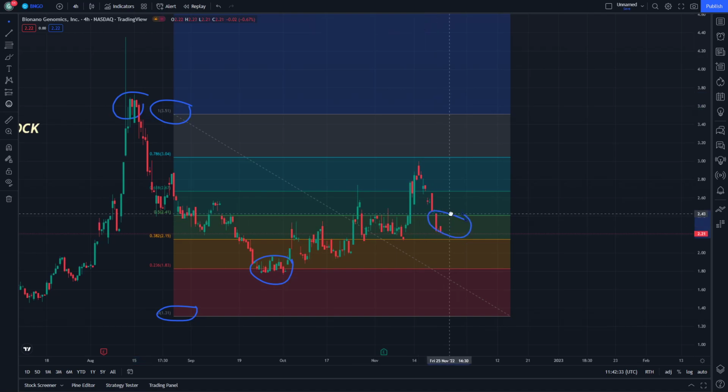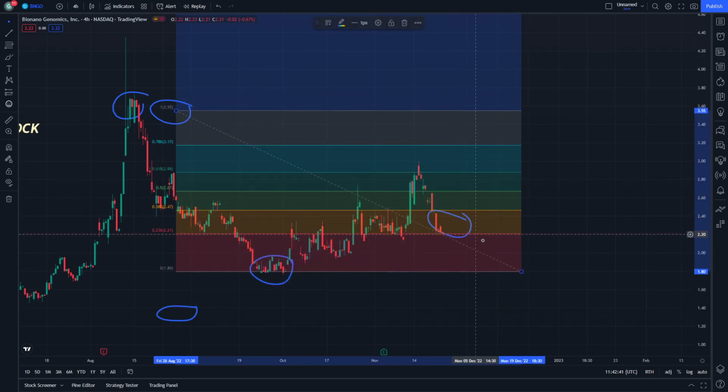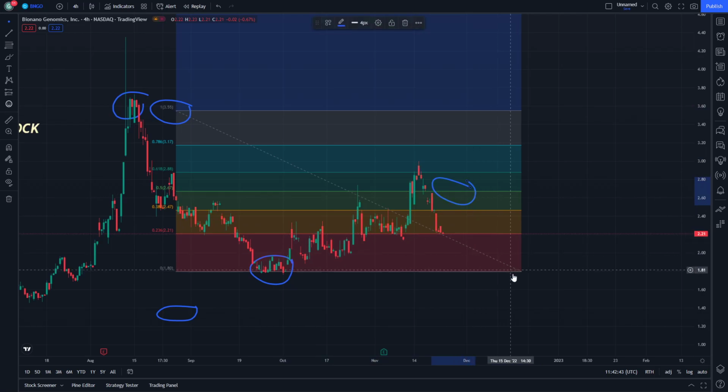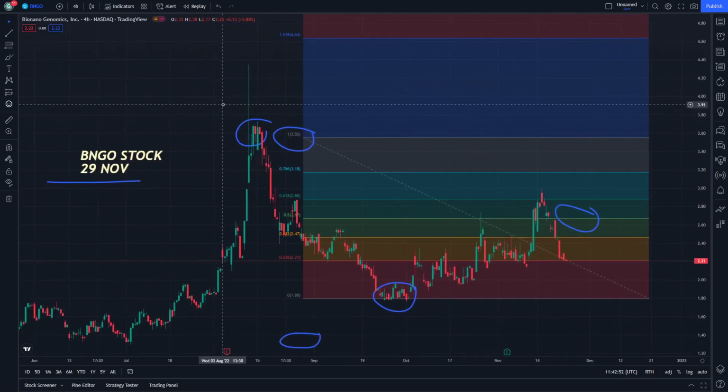since we see that it's going to be on 0.5. Maybe if we put it on our level, it's going to be this middle process. And since we can go for the middle process, it's going to be referring to this level here. That's what we can say about the BNGO stock.